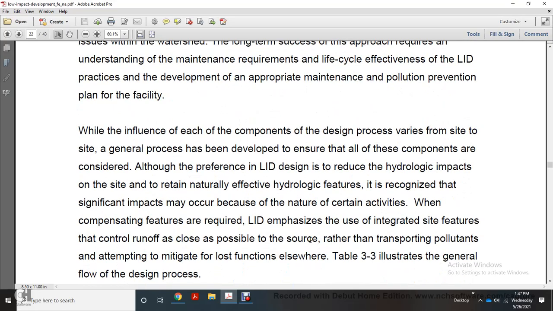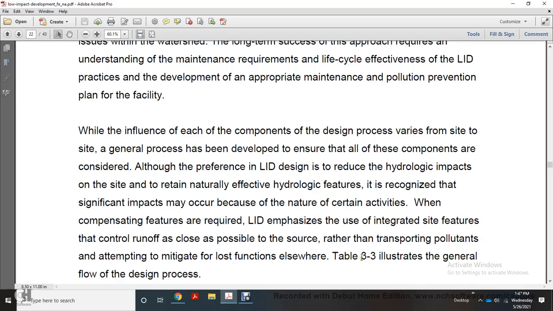While the influence of each component of the design practice varies with the site, a general process has been developed to ensure that all the components are considered, although preference for low-impact development design is to reduce the hydrological impacts on the site by retaining natural hydrological features. Significant impacts may still occur from the nature of certain activities, when compensating features are required. Low-impact development emphasizes the use of integrated site features that control runoff as close as possible to the source rather than transporting pollutants elsewhere and attempting to mitigate lost functions.